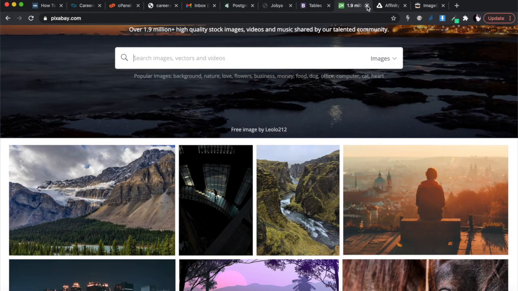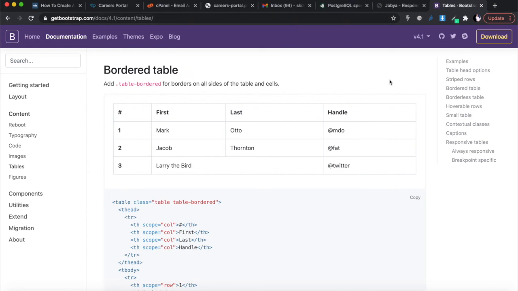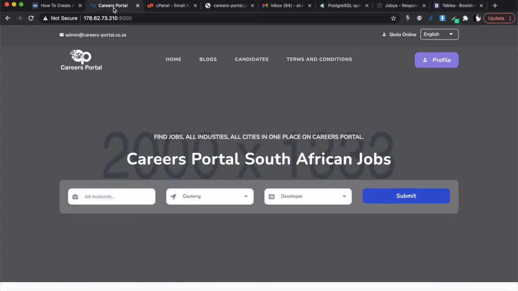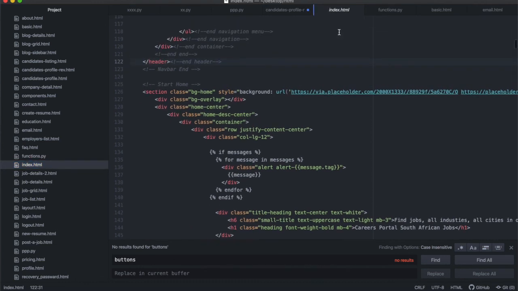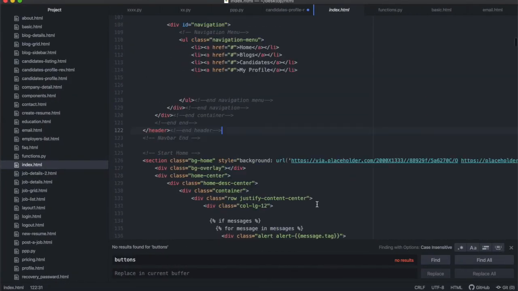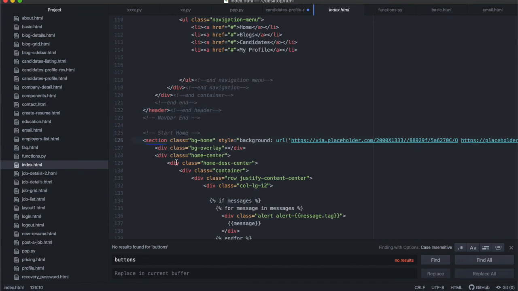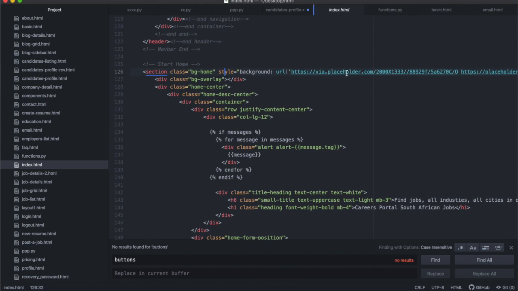In my case, I've already downloaded my image. I'm going to come back to this later, not today, off camera. Now, when you want to get the image in here, we have to go to the index file, which I think is this one, index.html. Then you figure out from the HTML where the image is located. This looks like a background image. If you go to our index, I think the section starts there, and the background is over there. This is the URL for the background.